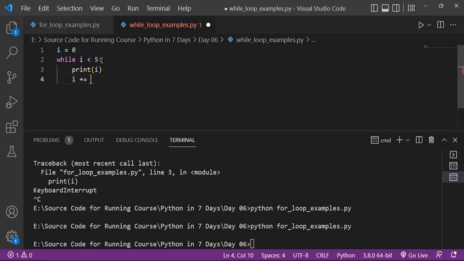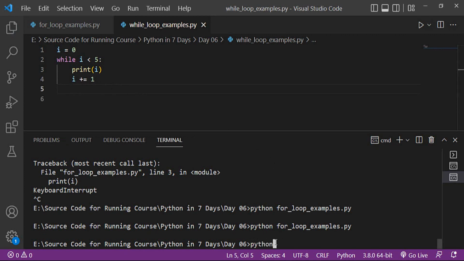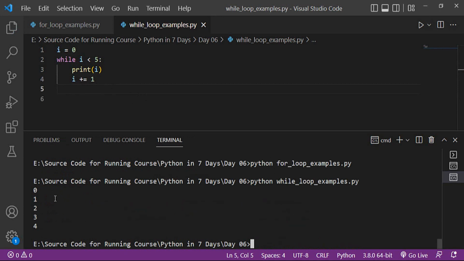Every time it will increase one value of the i variable, using the addition assignment operator and 1. If you want to increase by 2, you have to mention 2 every time. Now when I run this file, you can see the numbers from 0 to 4. When I mention 2 here, it will add 2.